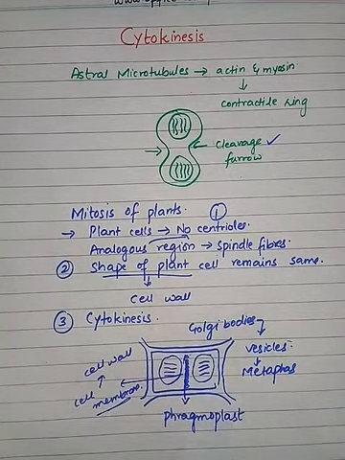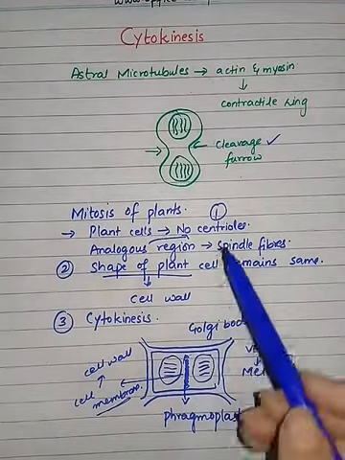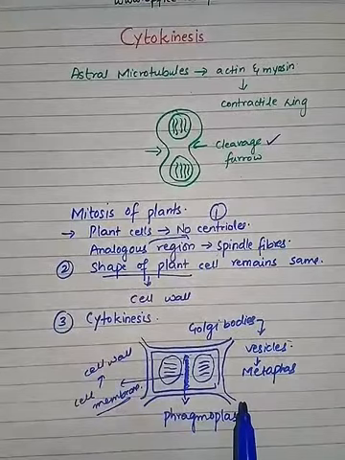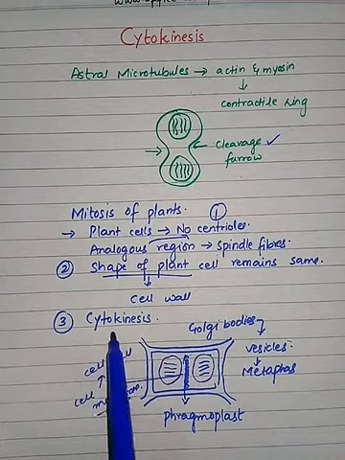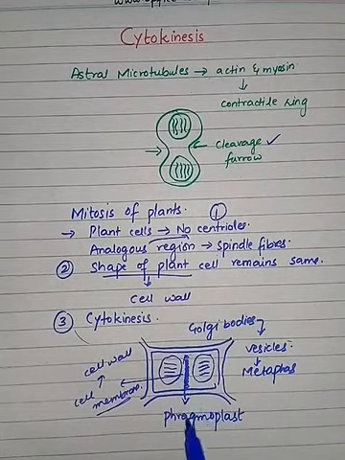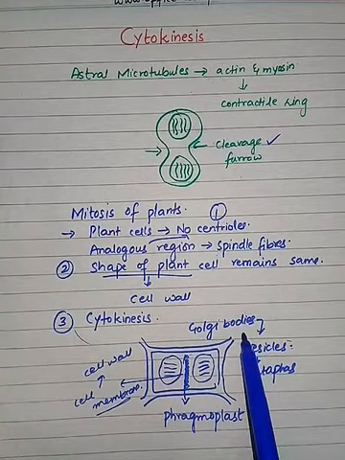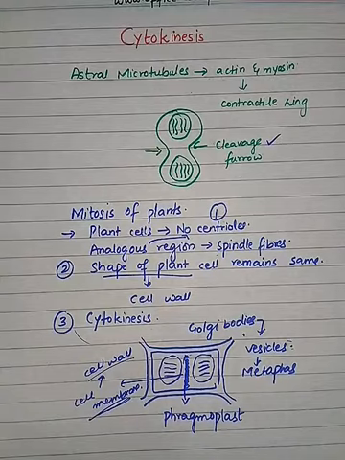So this is the basic difference between the cell division of animals and the cell division of plants. First, they have no centriole, and the spindle fibers will form from an analogous region. Then the shape of the plant cell will remain constant throughout the cell division, it will not be disturbed due to the presence of the cell wall. And the third one is cytokinesis. Here the cleavage furrow is not formed; instead, the phragmoplast forms from the fusion of vesicles that originate from Golgi bodies, and they contain the precursors of cell wall and cell membrane.